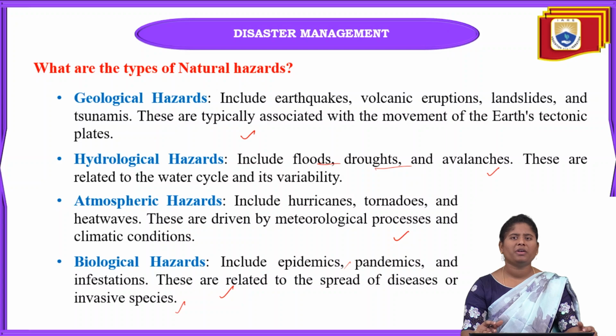One of the best examples is coronavirus, which is also a biological hazard. For the past 3 years, or even 4-5 years, we have been suffering from this coronavirus. We already know the impact of this biological hazard on our overall environmental conditions, on human life, and also on animals.